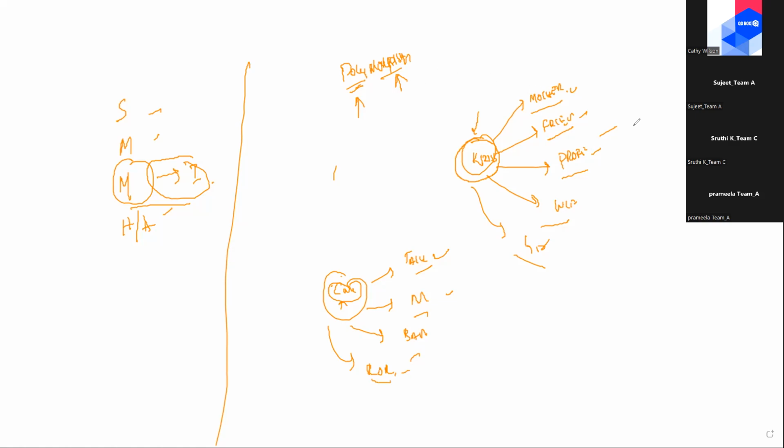Poly means many forms or many behaviors. For the same thing, if we have multiple behaviors, then this is called polymorphism. Okay, let's see what are the different forms of this. In polymorphism, we will be having majorly two classifications. One is overloading and overriding.